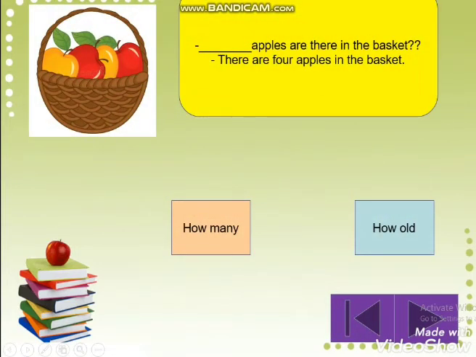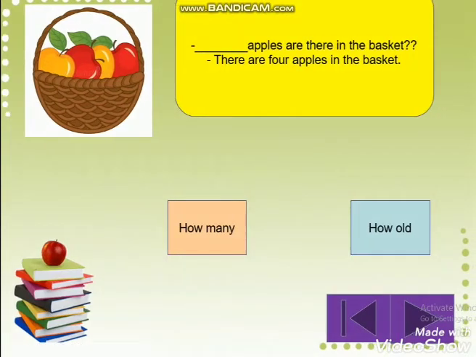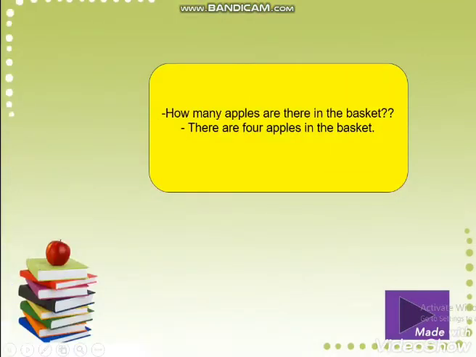Apples are there in the basket. There are 4 apples in the basket. So we have a countable noun. You can count them. 1, 2, 3, 4. So what should you use? How many or how old? Excellent. How many apples are there in the basket?